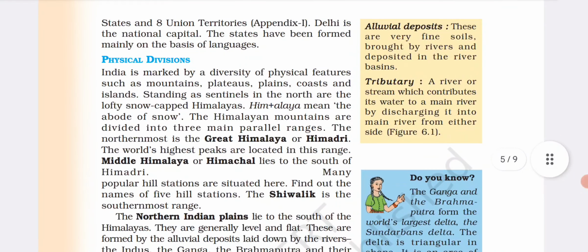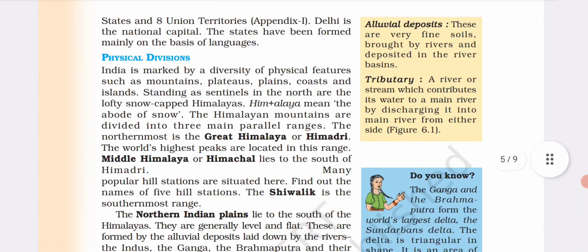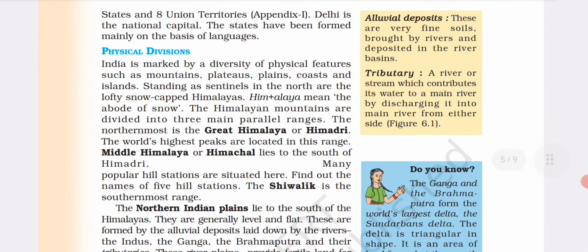Physical divisions. India is marked by diversity of physical features such as mountains, plateaus, plains, coast and islands. Standing as sentinels in the north are the lofty snow-capped Himalayas. Him plus Alaya means the abode of snow. The Himalayan mountains are divided into 3 main parallel ranges. The northern is the Great Himalaya or Himadri. The world's highest peaks are located in this range.